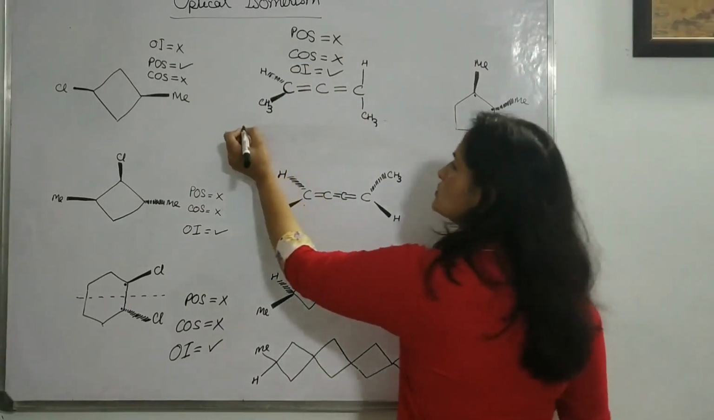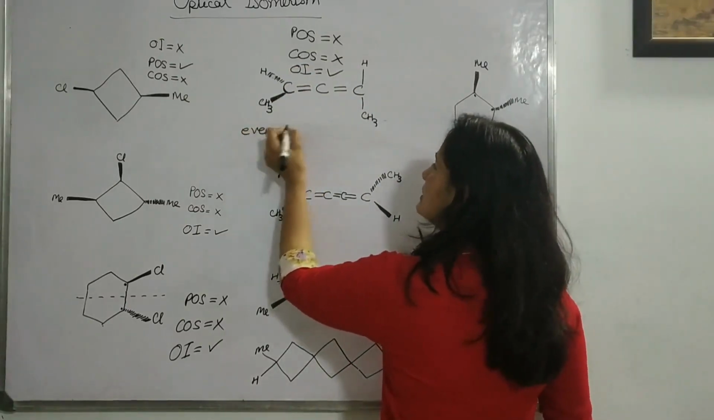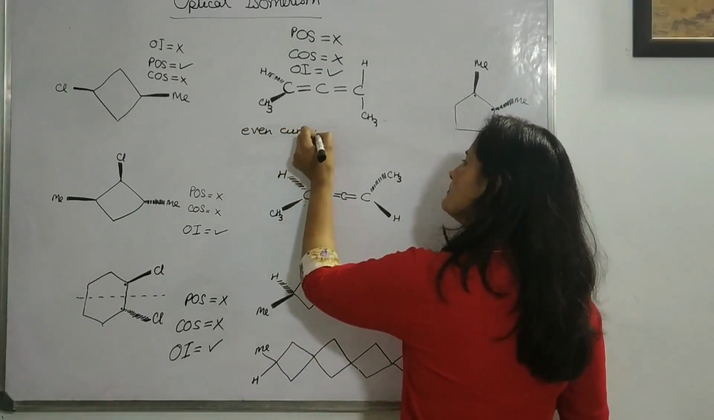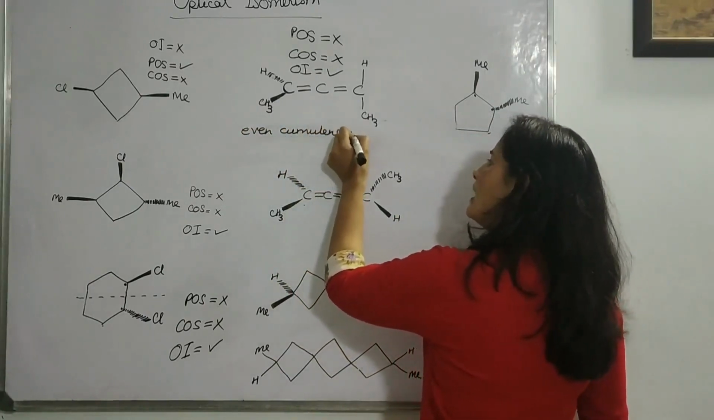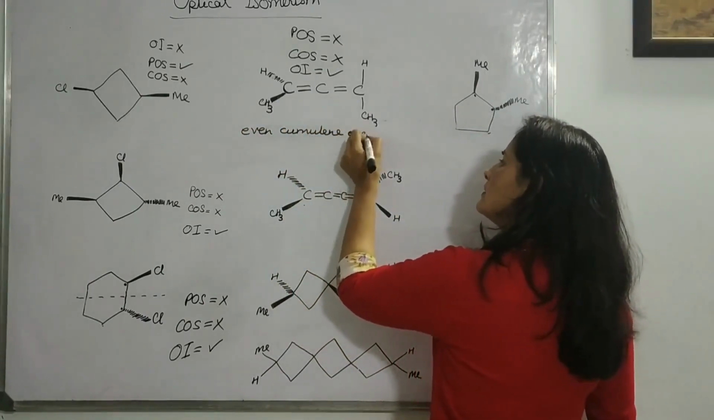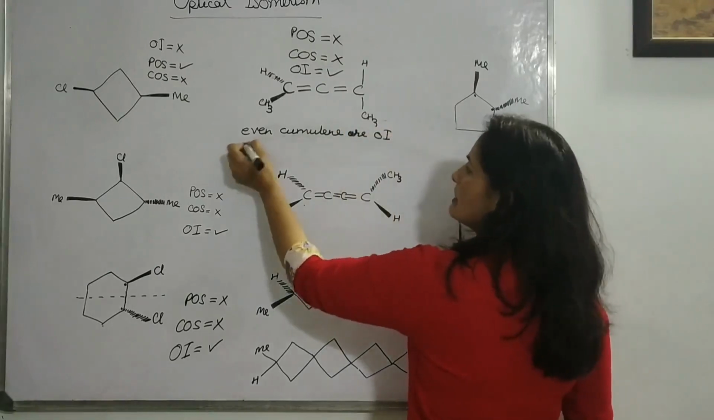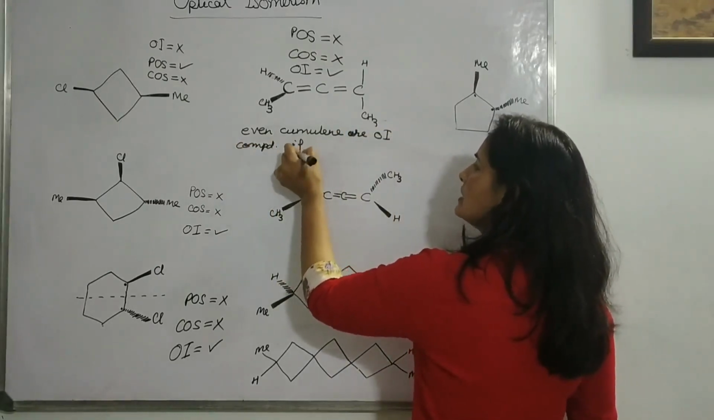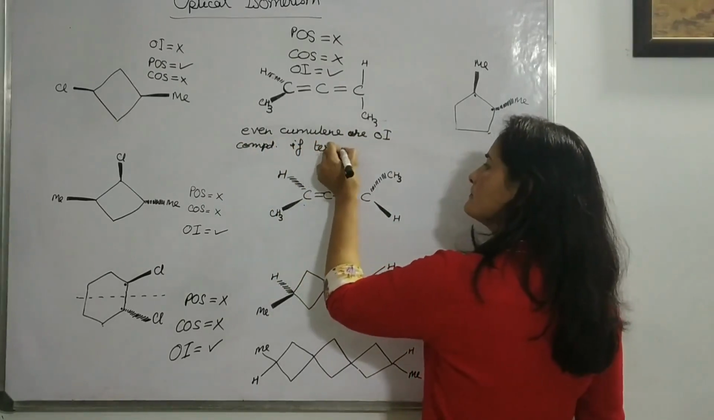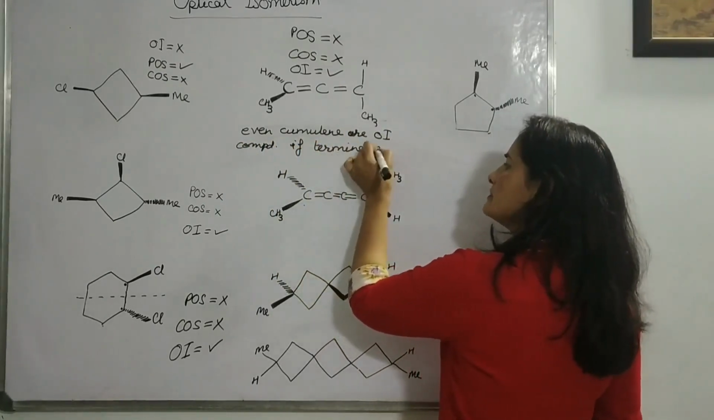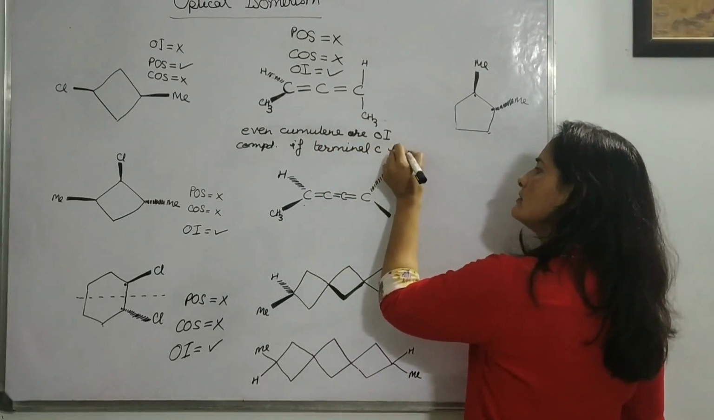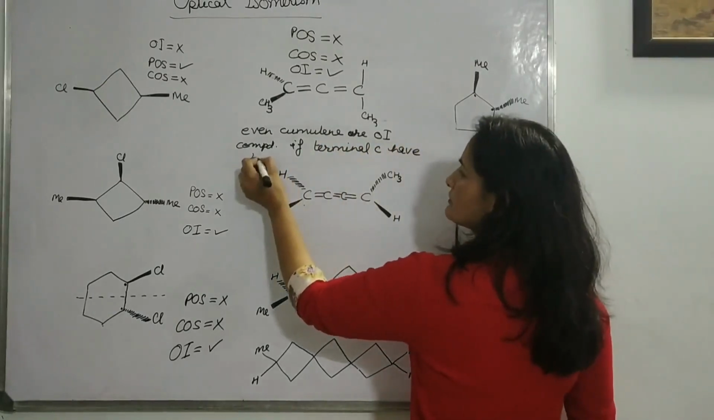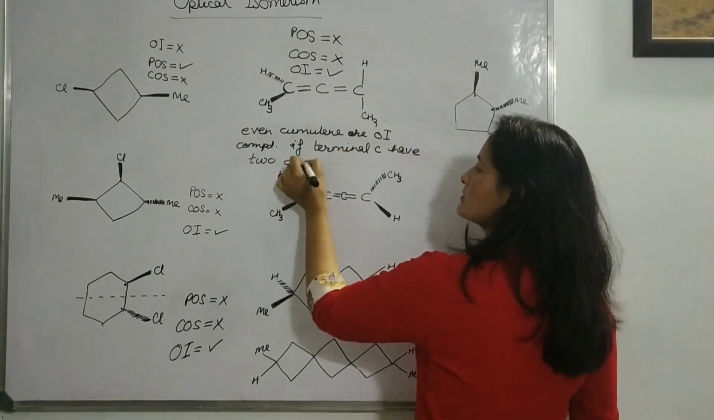So here just do one thing, write a note. Even cumulenes are optically active compounds if the terminal carbons have two different atoms or groups.